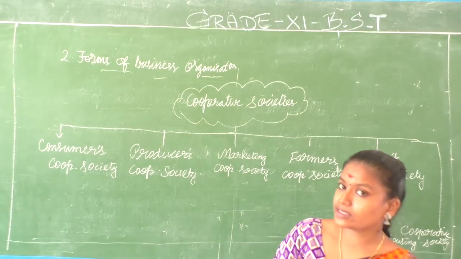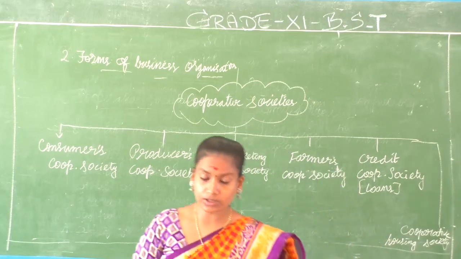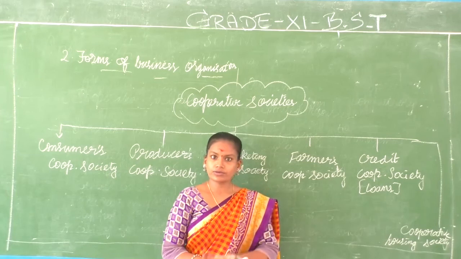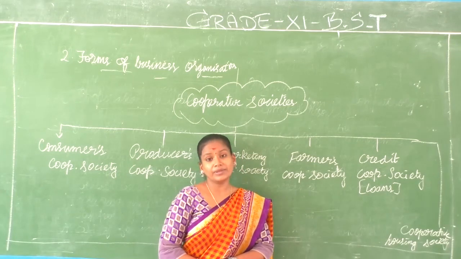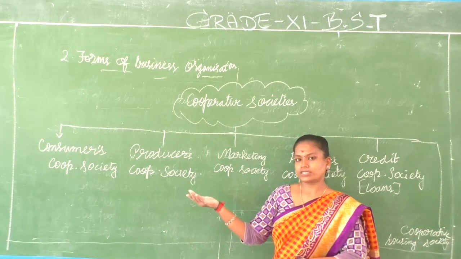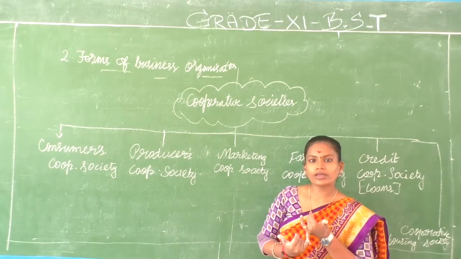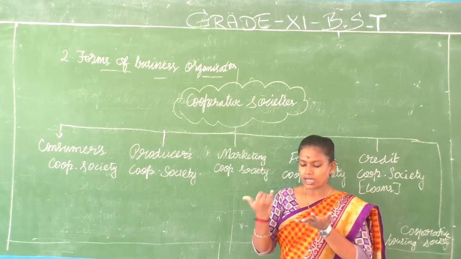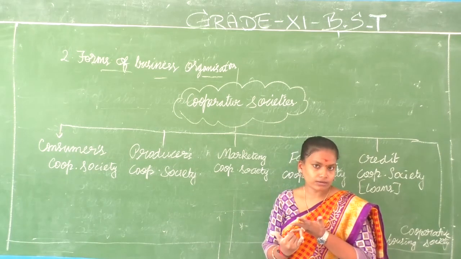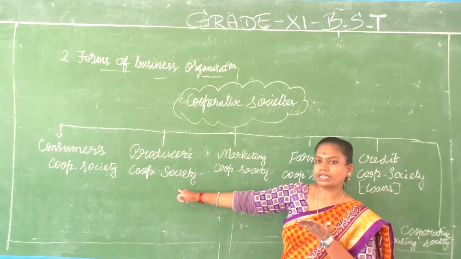Alright, what are the various types of cooperative societies? Consumers cooperative society, it is all about consumers. Consumers will be the members. It is for reducing the cost, especially eliminating the middlemen. Producers cooperative society, to help small scale producers in procuring raw materials at a reasonable cost, helping them in bargaining and finding better quality raw materials. All those will be done here.